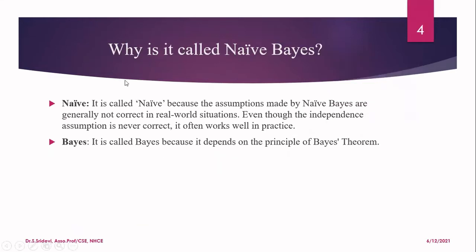Now let us see why the algorithm is called naive-Bayes. Here we have two different terms: one is naive and the other is Bayes. Why is this name given to this particular algorithm? The first is naive. It is called naive because the assumptions made by naive-Bayes are generally not correct in real world situations. We are assuming that the features are independent of each other and all have equal importance, but that is not true in real world situations. And the second term is Bayes. It is called Bayes because for its working, it depends upon the principle of Bayes theorem.